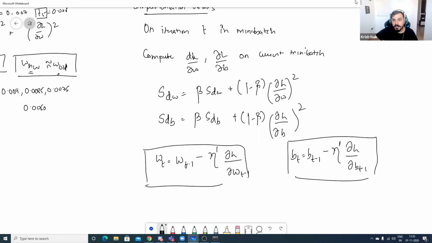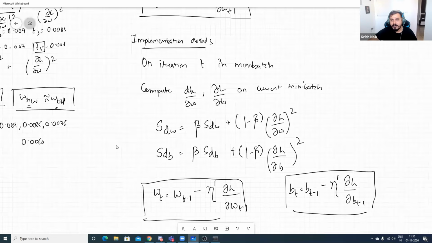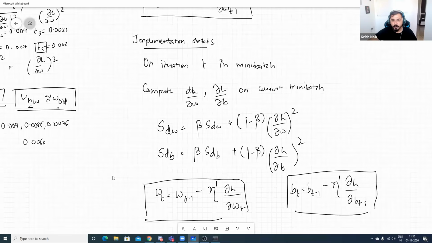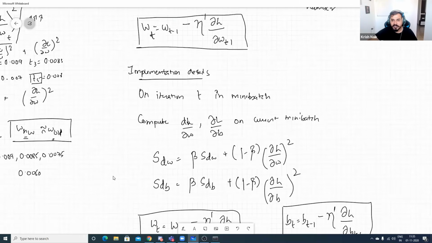Now I will enable the chat and you can say whether you understood at least 20 to 30% or not. Are we doing mini batch in adaptive RMS prop? Yes, we have to do. Everywhere we'll be doing mini batch, guys.